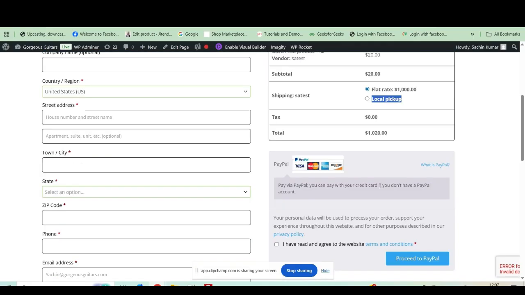So this I have customized in Dokan vendor. Thank you.